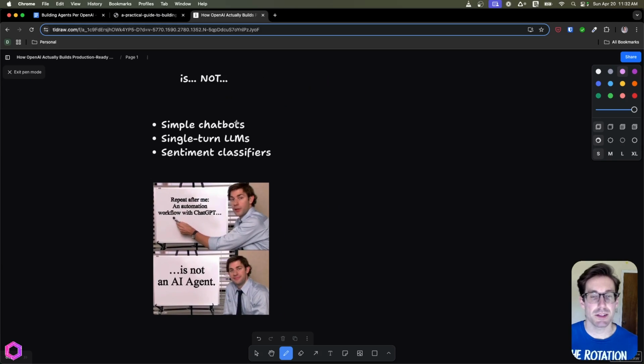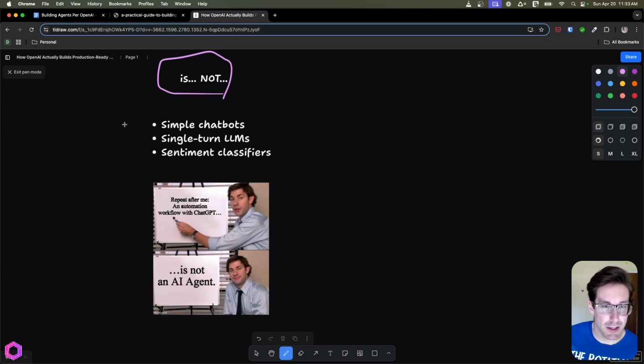Now, equally as important as the definition is what it's not. So this is not an agent. Most people you'll hear talk about agents put the label of agent on almost anything, not realizing that it's not actually an agent in the context of production and how it should be defined. The first thing is that a simple chatbot that answers questions is not an agent. This isn't necessarily a chatbot that has access to tools and other things. ChatGPT is more agentic than other things because it has access to Canvas and images and search and all that stuff. But even in that case, it's less of an agent.